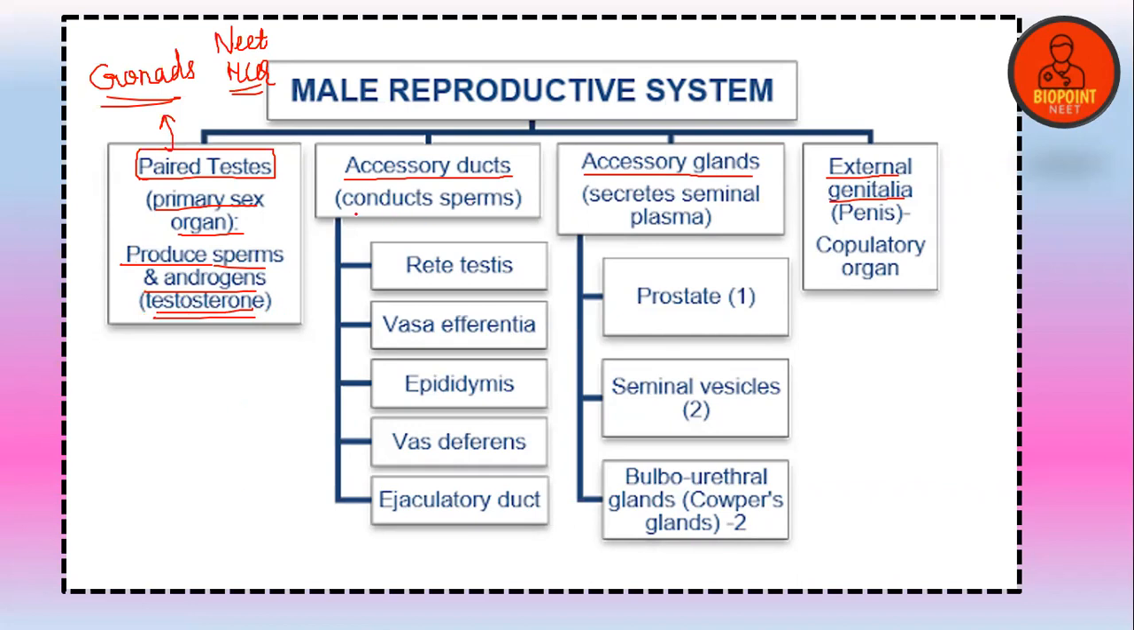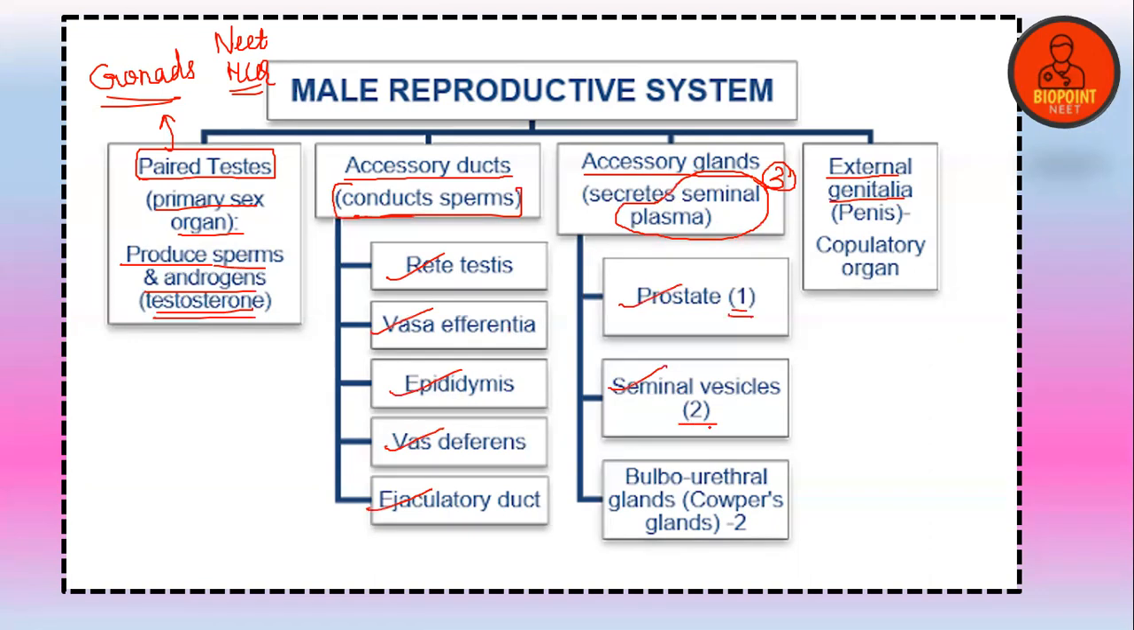Next is the accessory duct. What is the function of accessory duct? It conducts sperm. The accessory duct follows the order rete testis, followed by vasa efferentia, then epididymis, vas deferens, and finally ejaculatory duct. Each of these has a different function, which we would discuss in the upcoming slides. Next is the accessory gland. Seminal plasma is secreted by the contribution of three different accessory glands. They are the prostate gland, which is only one in number.